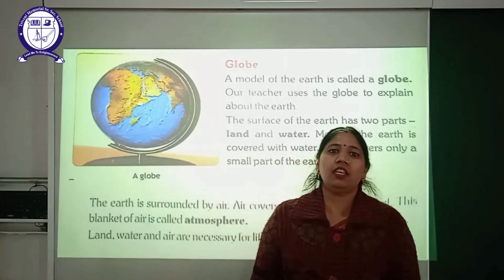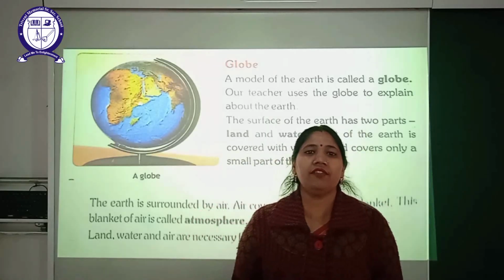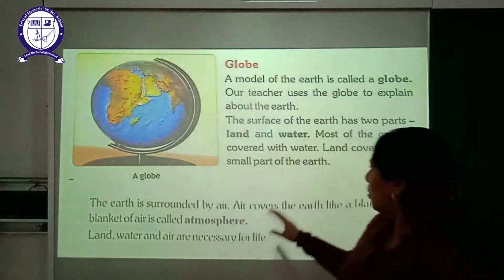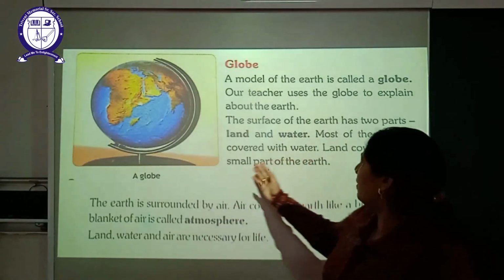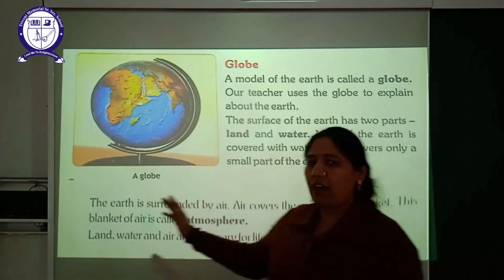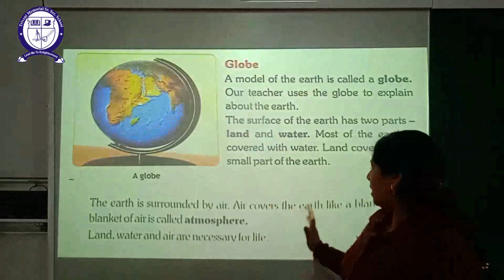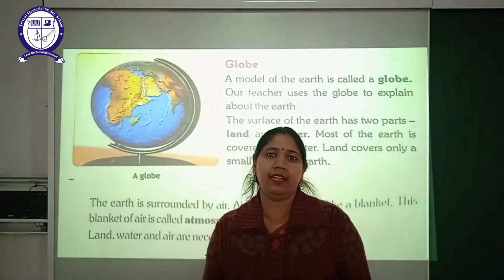On our earth, 3/4 part is covered with water and 1/4 part is covered with land. So land covers a small part of the earth. Our earth is surrounded by air. This air covers the earth like a blanket.